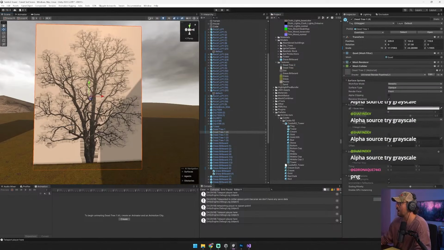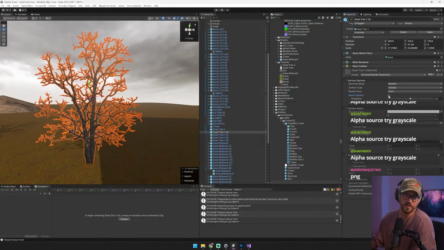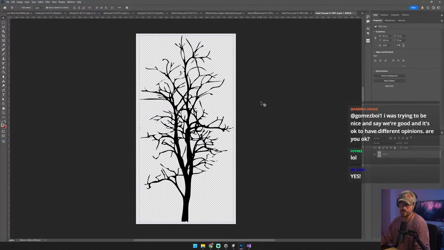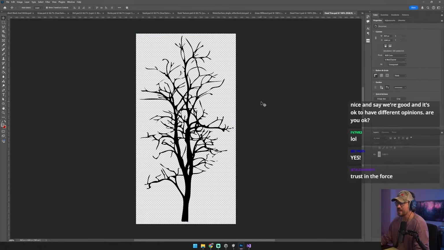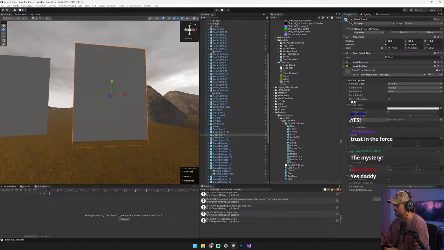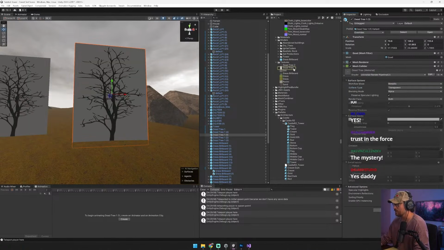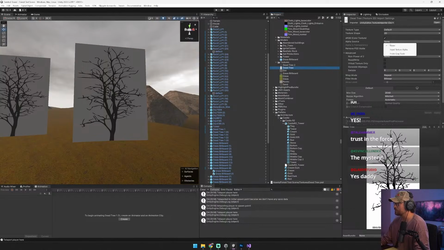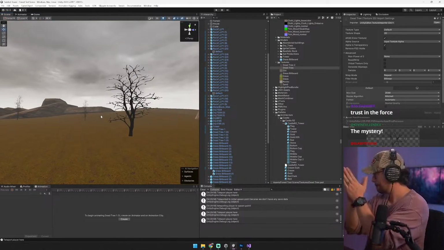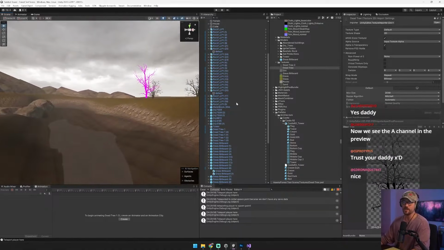Thank God. Okay, so the issue was it was in grayscale. There we go. It needs to be in RGB because it doesn't have the alpha information. Save that. Now it should import properly. Alpha is transparency, input texture alpha, apply. There it is. Yay! Now we haven't done any composition here yet.